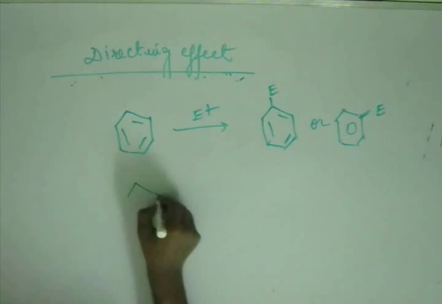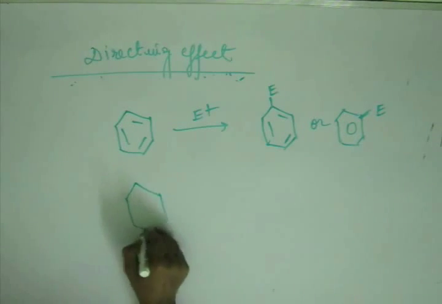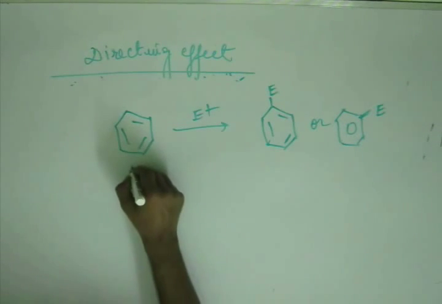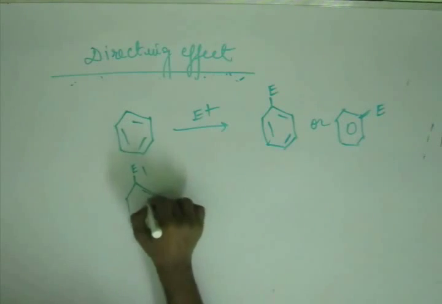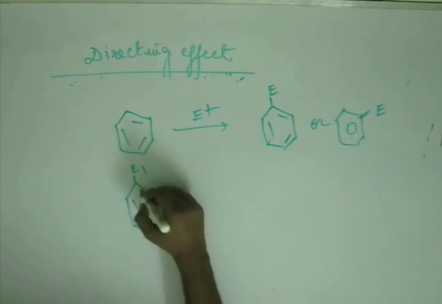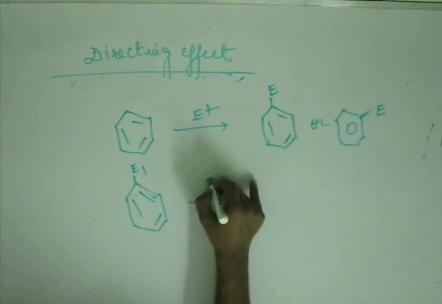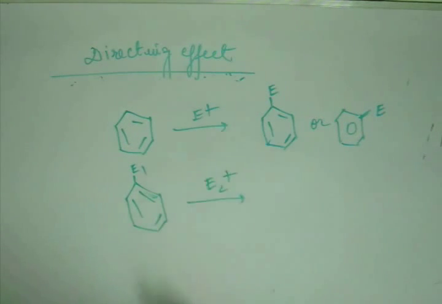But suppose you already have an electrophile E1 on the benzene ring, and now you are adding another electrophile E2 on the benzene ring. And now again that question pops up, where will it go?